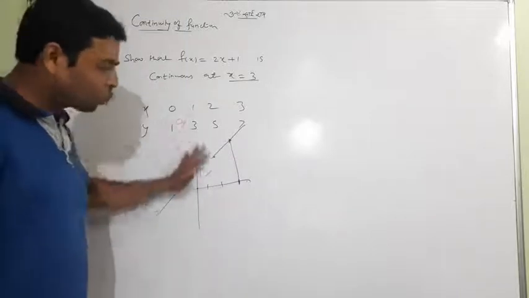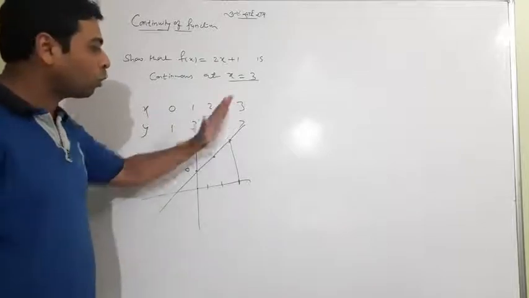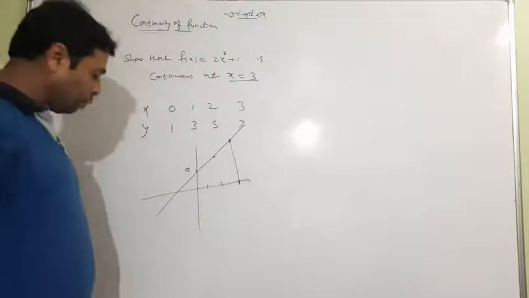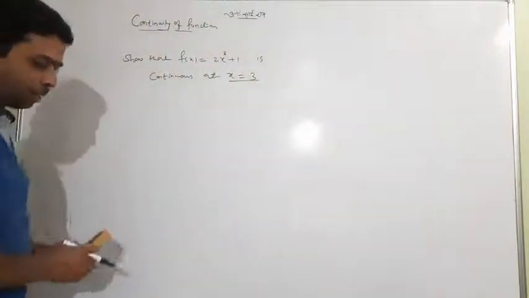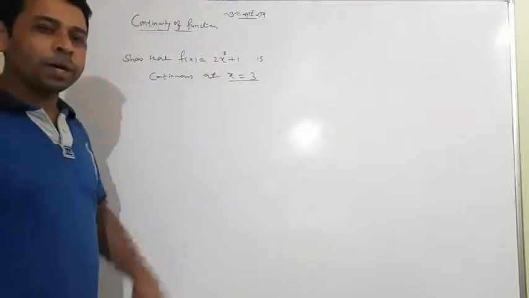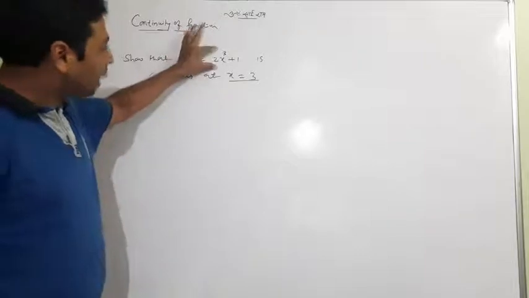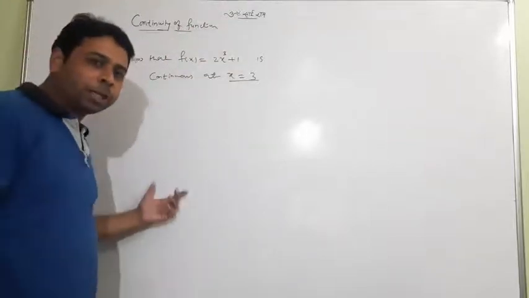But what is the process I have quickly done? This is actually rubbish, because all the time you cannot make the graph. If I write 2x cube plus 1 instead of 2x plus 1 and ask whether the function is continuous at x equal to 3, will you use a similar method of drawing the graph?